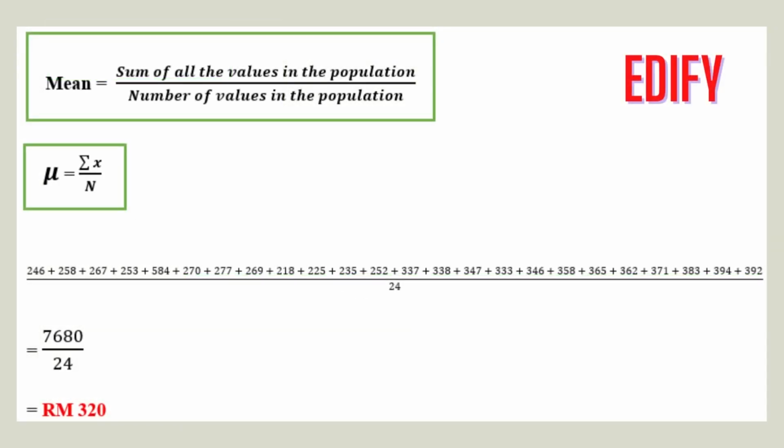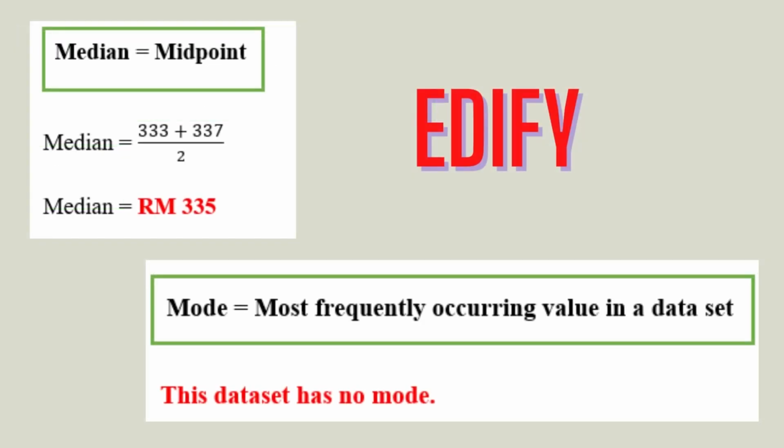Task 2, for Edify form, we need to find mean, median, and mode. For mean, we need to sum all the values in the population and divide by the number of values in the population, which is equal to RM 320. For median, we need to find the midpoint first. The median is RM 333 plus 337 divided by 2, equal to RM 335. For the mode, this data set has no mode.